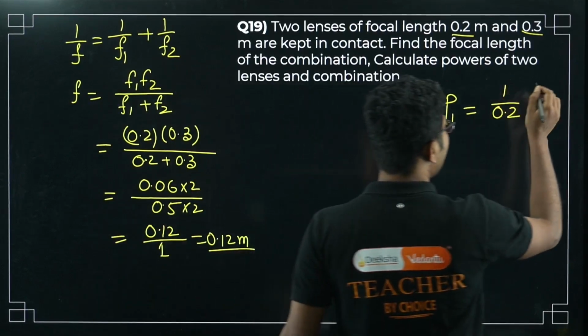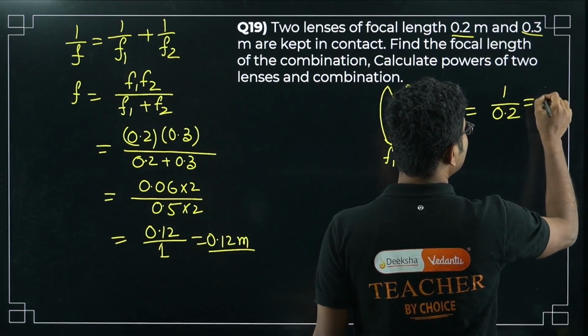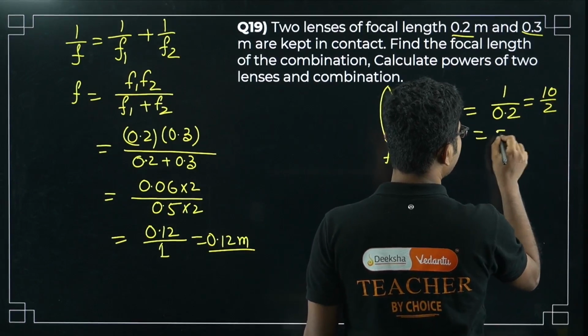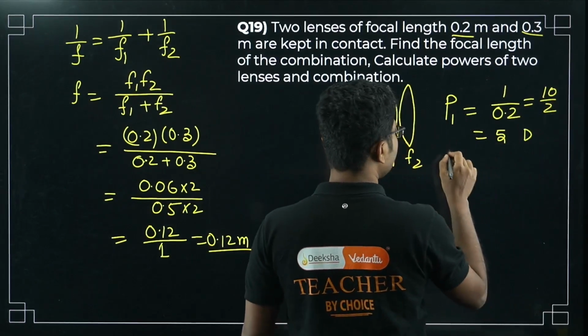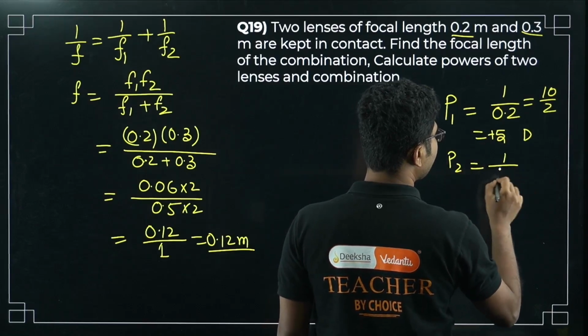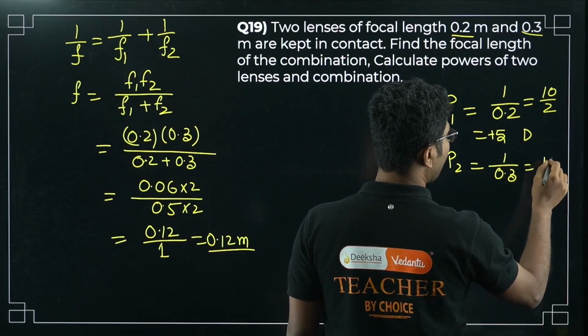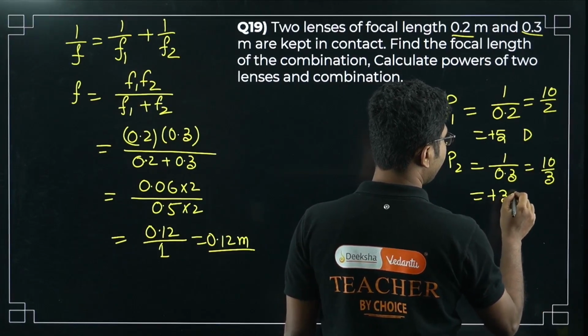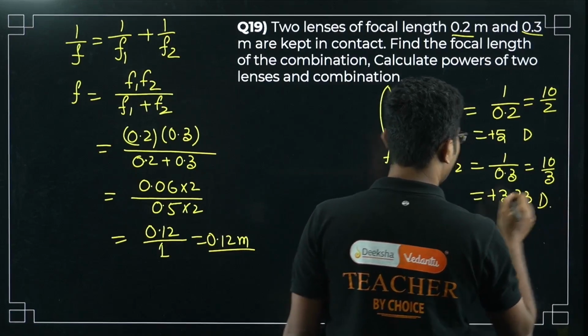This will be simply 1 by 0.2, that is 10 by 2, that is plus 5D. P2 is basically 1 by 0.3, that is 10 by 3, that is plus 3.33 diopter.